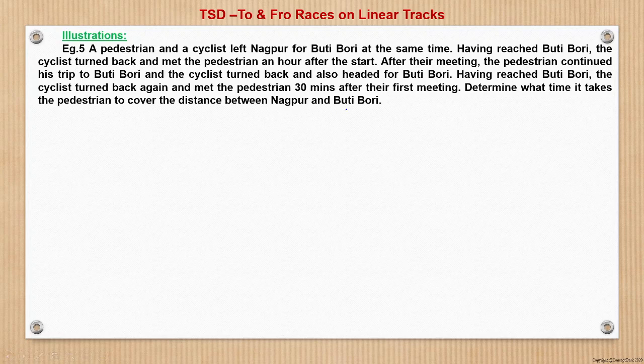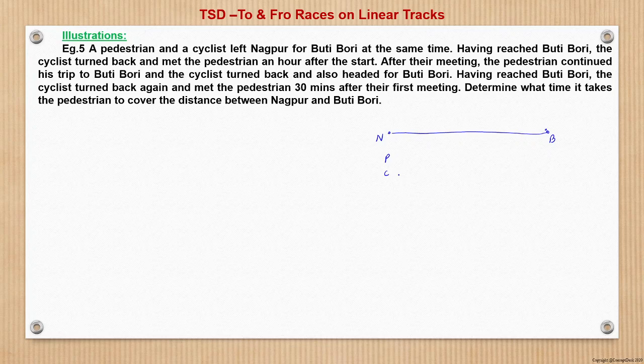So the question is again quite simple. Let us see. There are 2 points. Let this be Nagpur and this be Butibori. Now a pedestrian and cyclist start from the same point, that is Nagpur, towards Butibori.